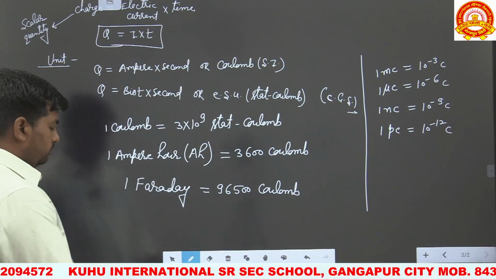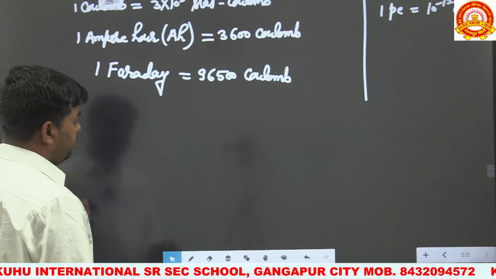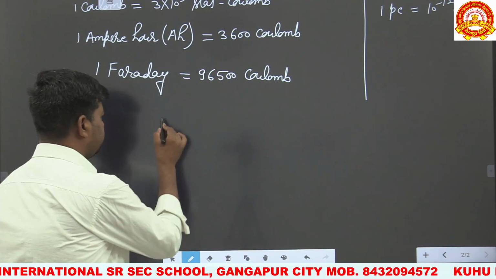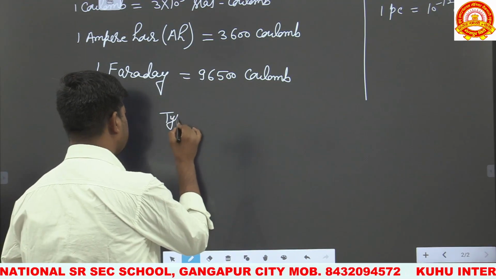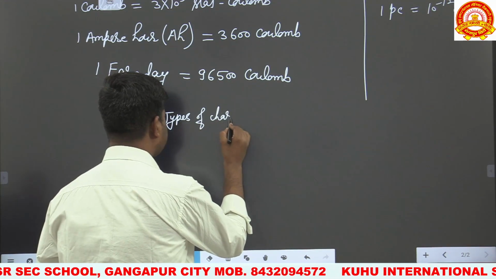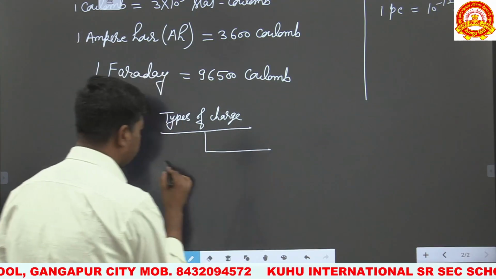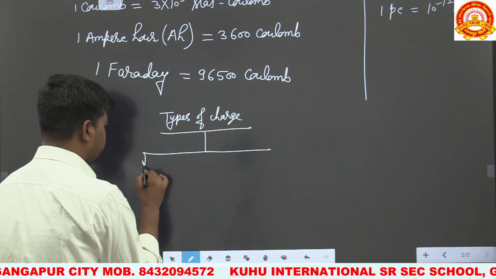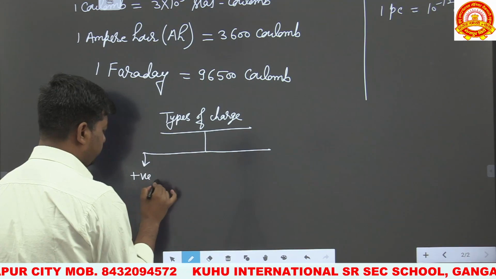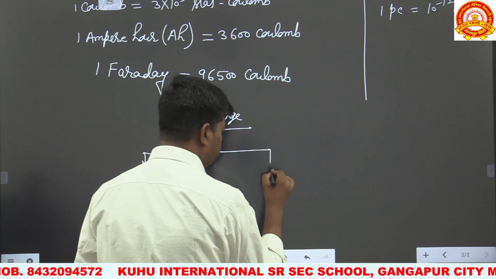Now, charge can be classified into two categories. Types of charge: first is positive charge, and second is negative charge.